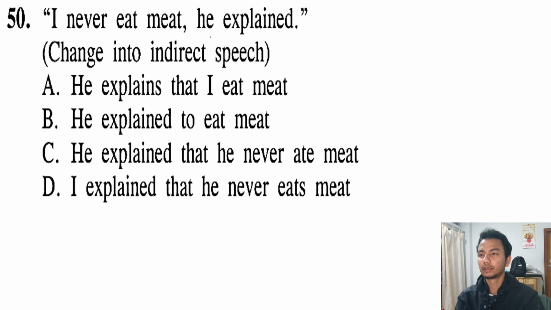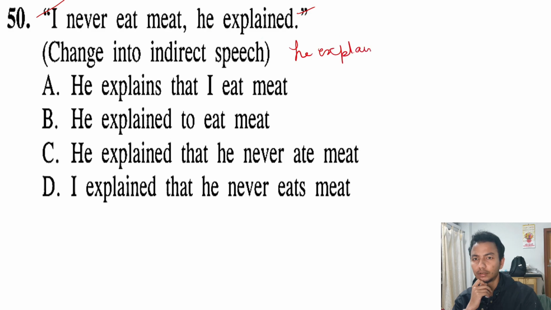Okay, next we must change this into indirect speech. Again, this quotation will no longer be there, and what should be here? He explained will still be there. He explained that will also be there. That I will become he. Suppose, for example, imagine it like this. Someone told me I never eat meat.